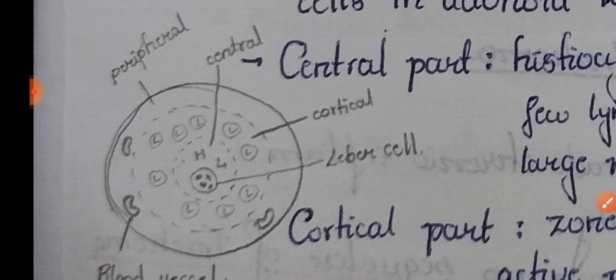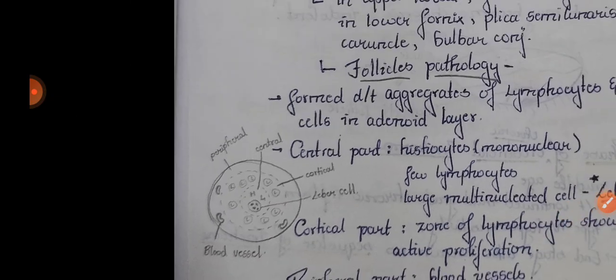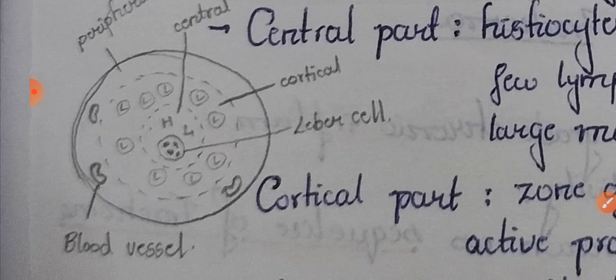See this diagram, a beautiful diagram drawn by my senior. In the central part you will see three things: histiocytes, a few lymphocytes, and large multinucleated Leber cells.